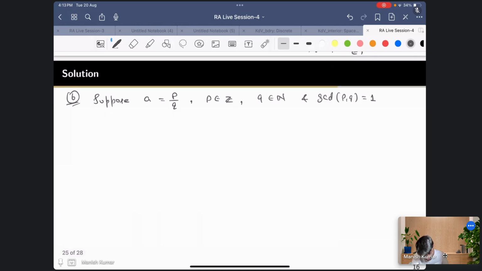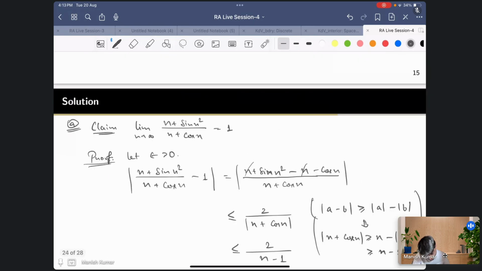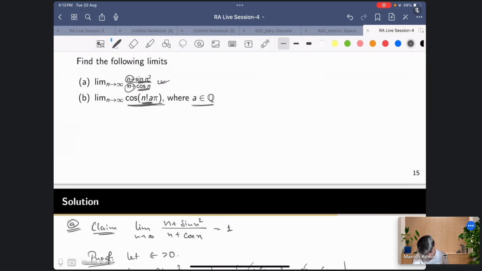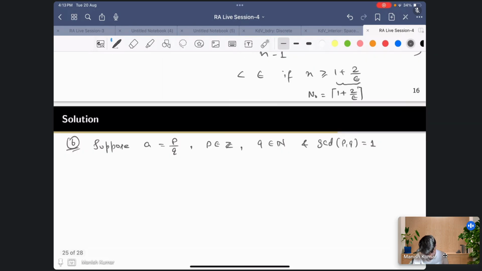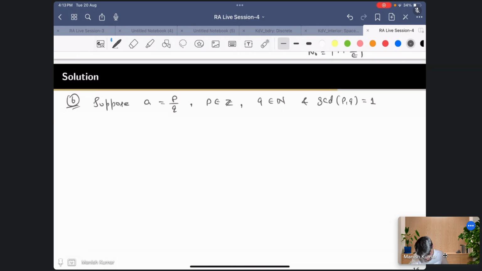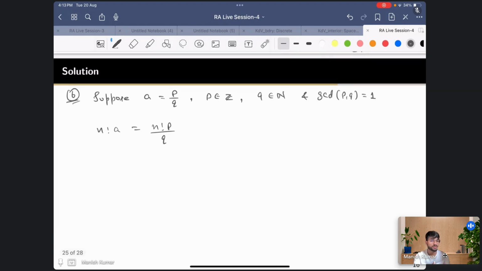So when you write this kind of thing, the terms are n factorial A, right? And we have to make sure that that is an integer. So n factorial A, if you write, is n factorial P by Q. And now we want to remove this Q, as I mentioned, so that we can get cos of some integer times pi. To deal with the convergence, we have to look at the behavior of the sequence for large n.